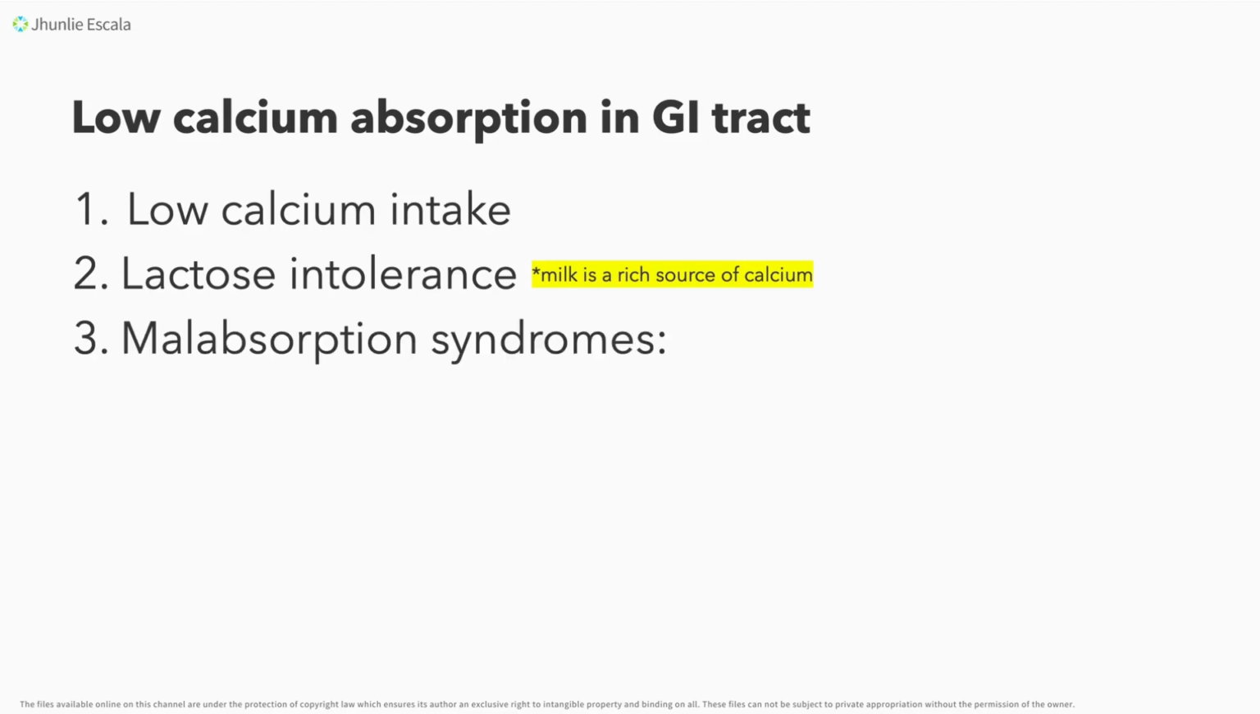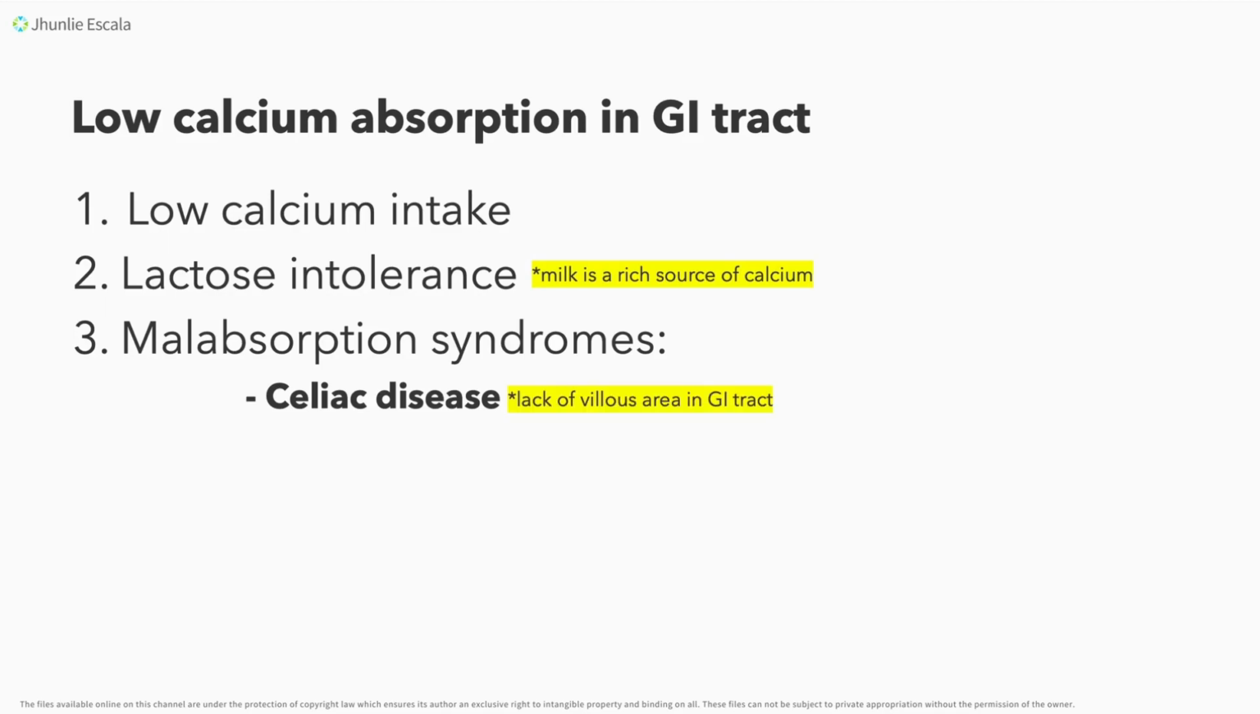Pangatlo, kapatid, is yung tinatawag nating malabsorption syndromes. Again, we need to remember that your calcium is absorbed in the GI tract. So, kapag may problema yung GI tract natin, probably magkaroon din tayo ng problema sa calcium level sa buong katawan natin. So, ano ba yung mga malabsorption syndromes or absorption conditions na may lead to very low calcium levels? Number one, kapatid, is yung tinatawag nating celiac disease. Sa celiac disease, anong nangyayari?